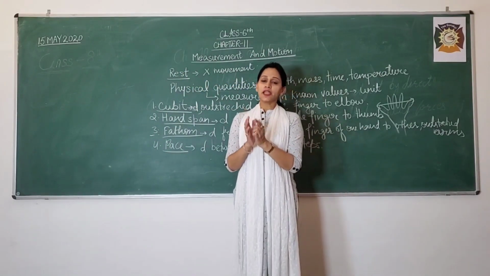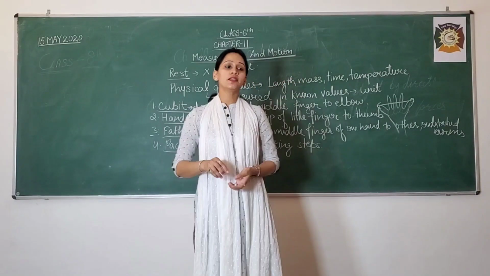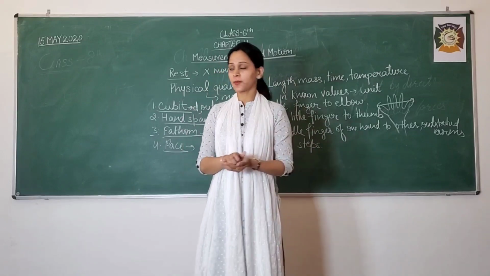So in 1790, the French people discovered a metric system.